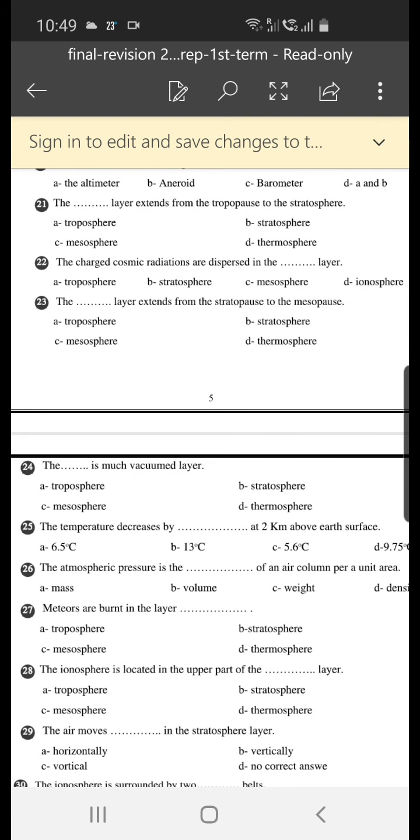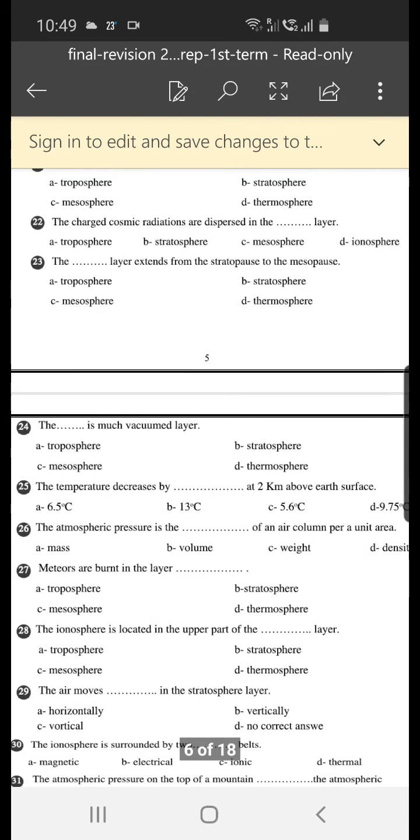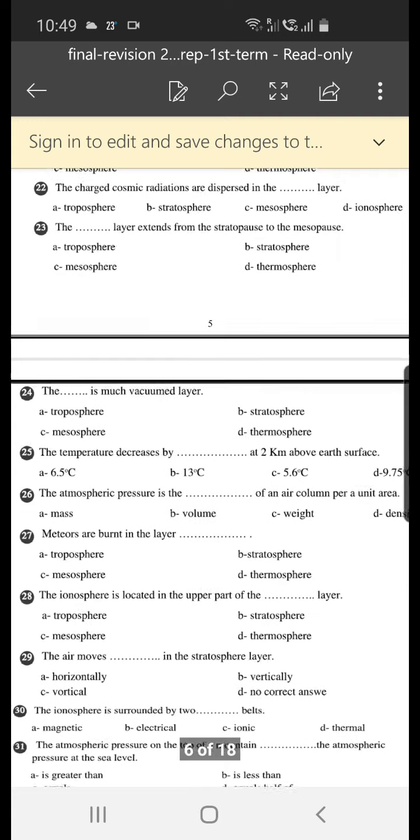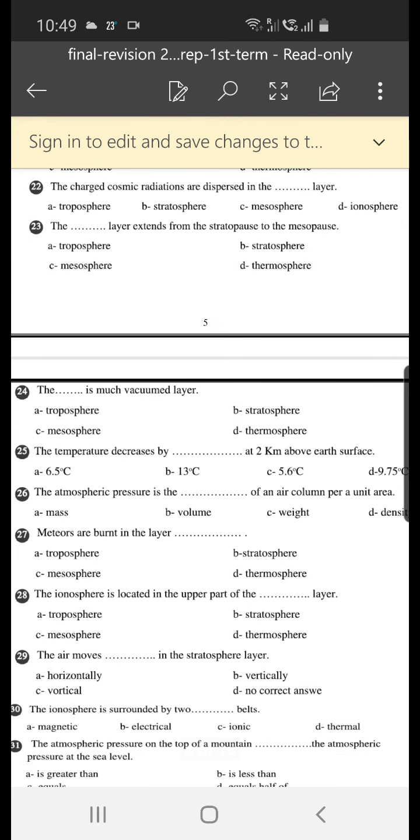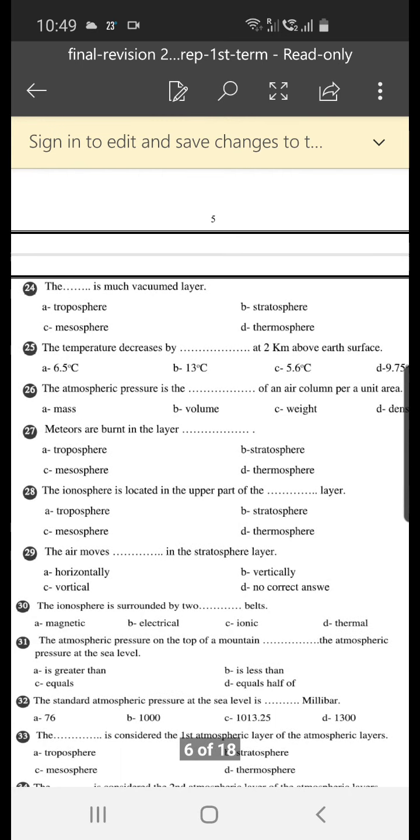The charged cosmic radiation is dispersed in what layer? Of course, in the ionosphere layer. The layer that extends from the stratopause to the mesopause is, of course, the mesosphere.